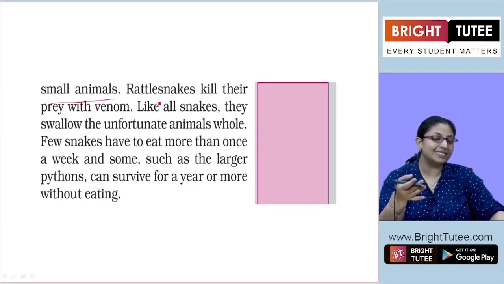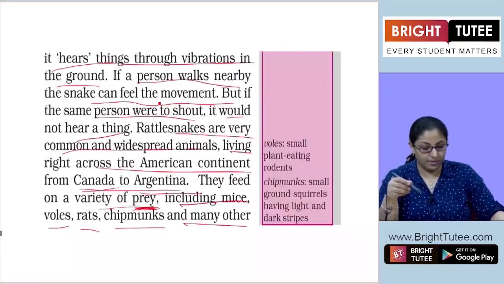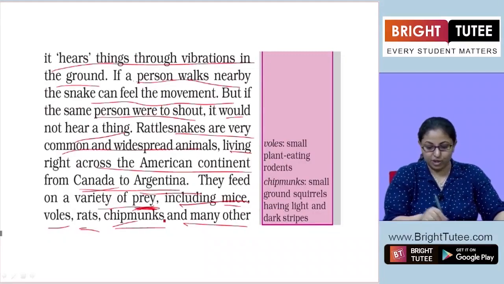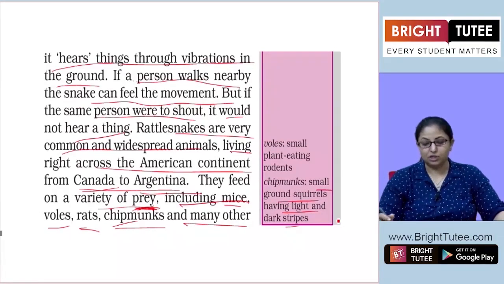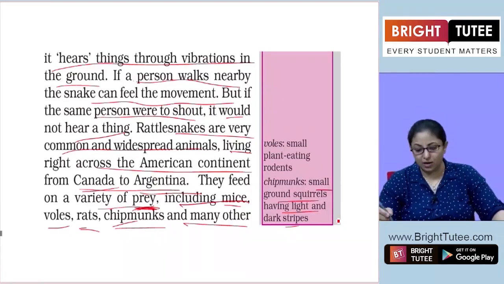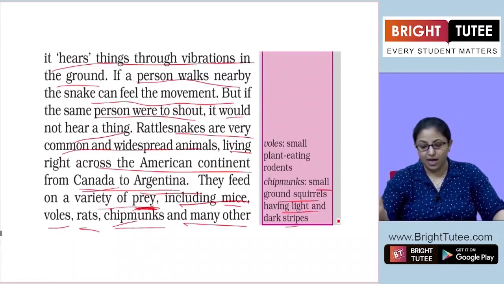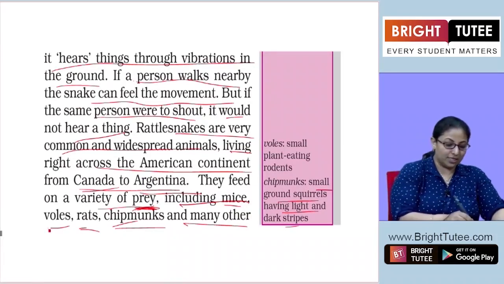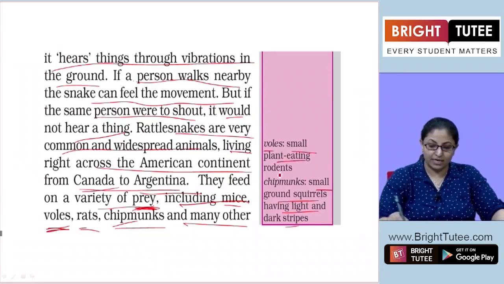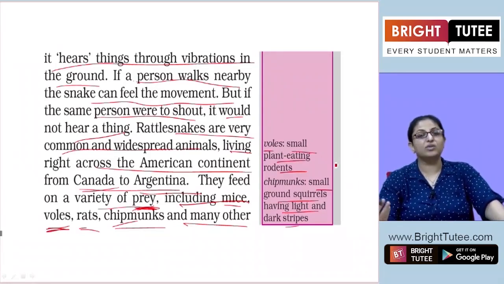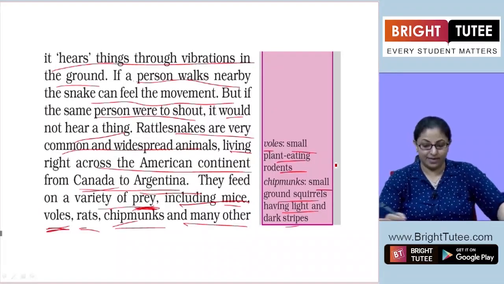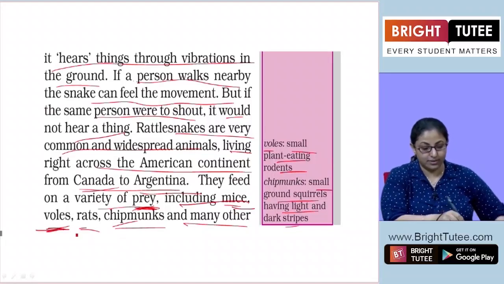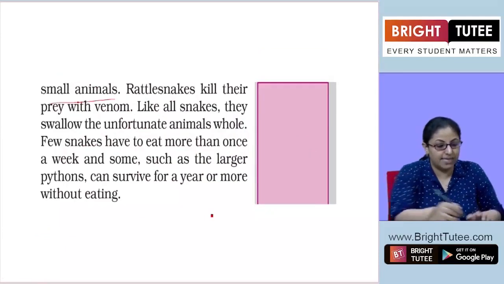So these rattlesnakes feed upon rats, mice, chipmunks. What are chipmunks? They are small ground squirrels having light and dark stripes. So chipmunks are kind of squirrels which have light and dark stripes on their body, and they are ground squirrels. What are voles? Voles are small plant-eating rodents, rodents which eat plants. So these rattlesnakes generally feed upon mice, voles, rats, chipmunks, and many other small animals.